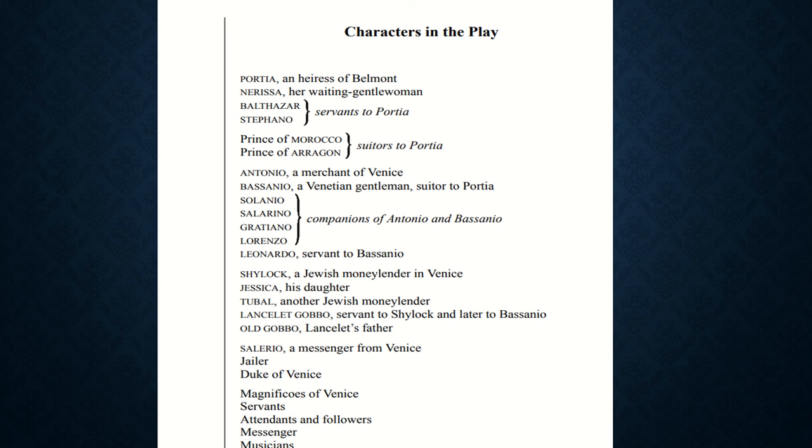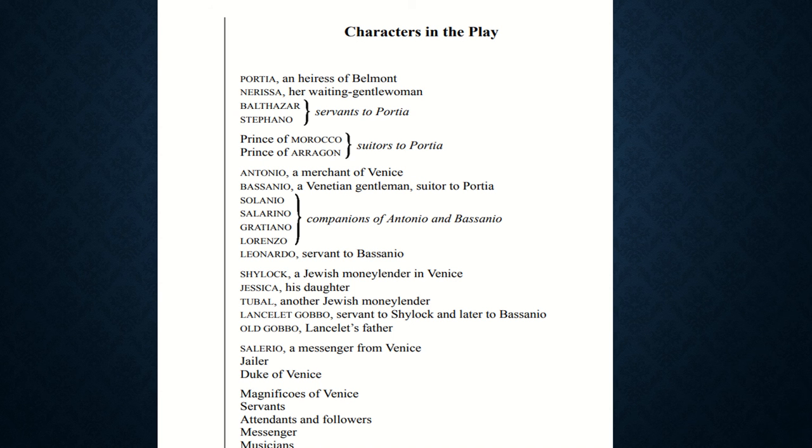Old Gobbo is Lancelot Gobbo's father. Salerio, a messenger from Venice. And we have Jailer, Duke of Venice, Magnificoes of Venice, servants, attendants and followers, messengers and musicians in this play.